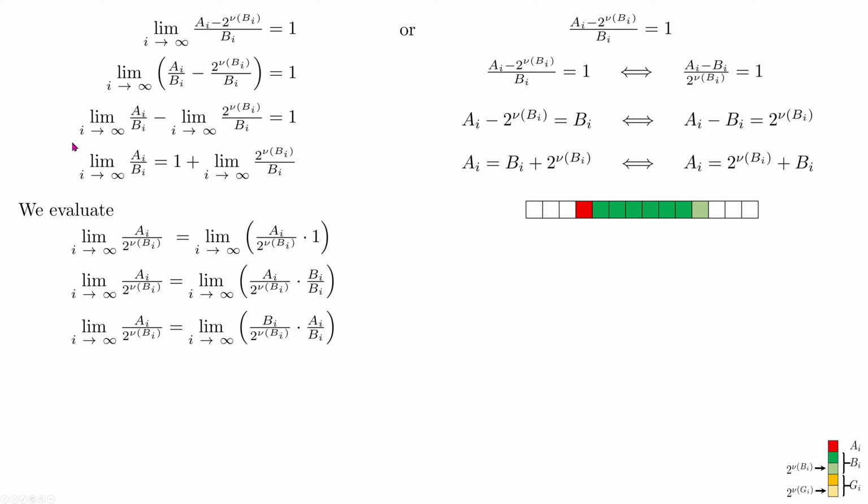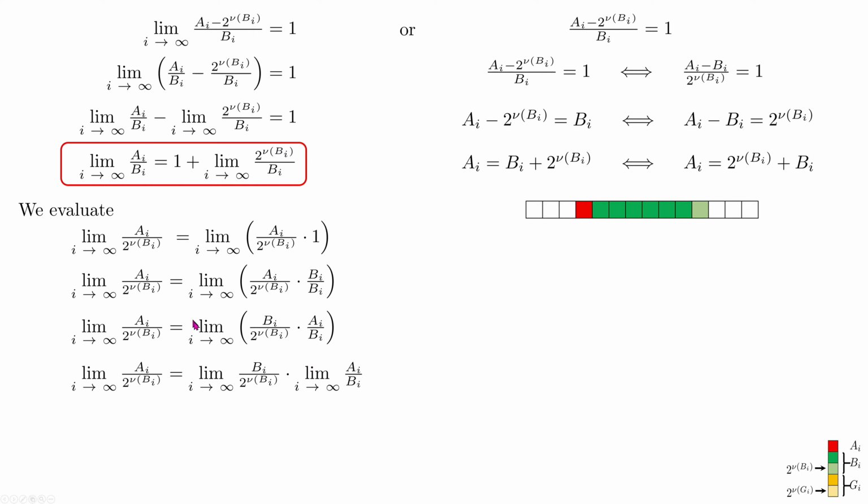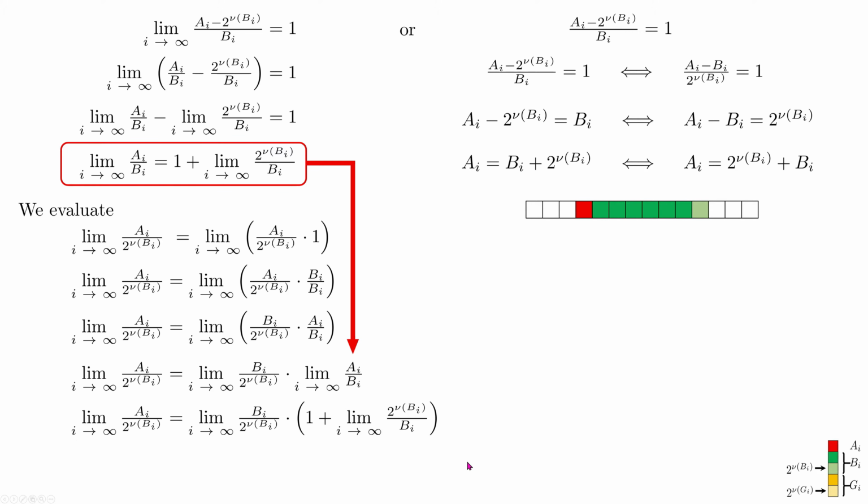Now, as I know that the limit of ai over bi exists, like here, I can extract this limit from this term, and I can also put exactly this limit from here into this equation, because I know that it exists and its exact value. So what I did here is normal mathematical multiplication. I'm multiplying this term by these both terms, so that's the result. Let's move this equation to the top of the screen